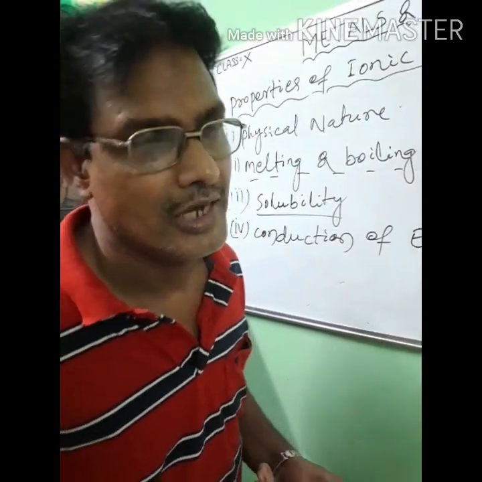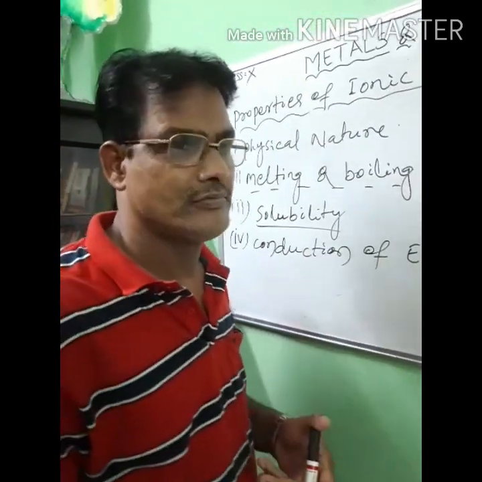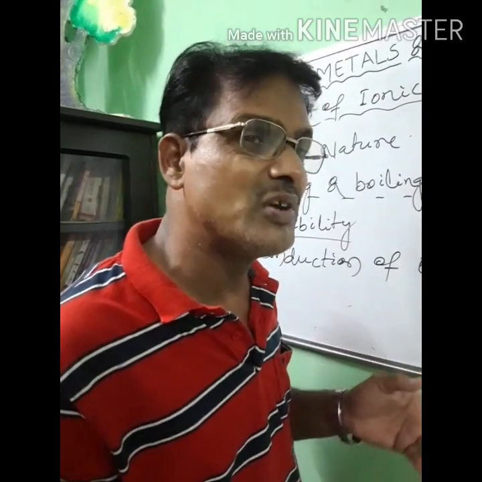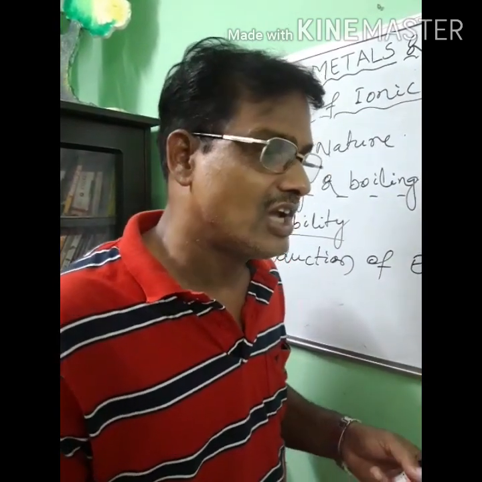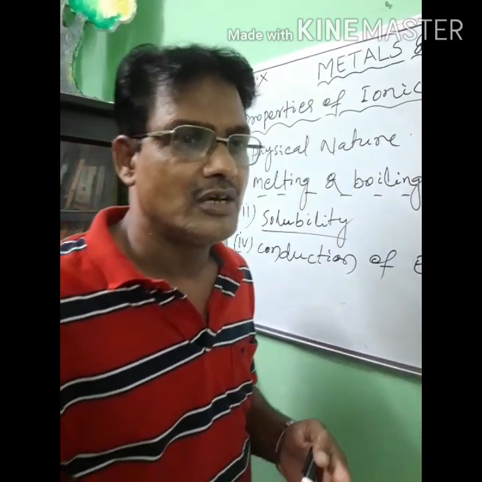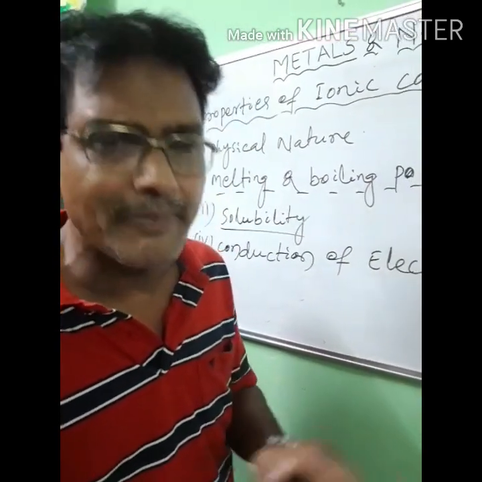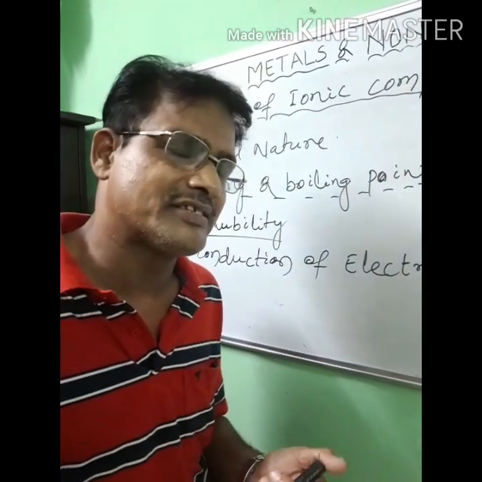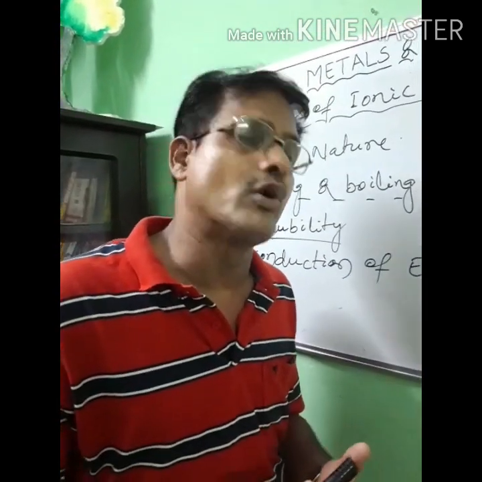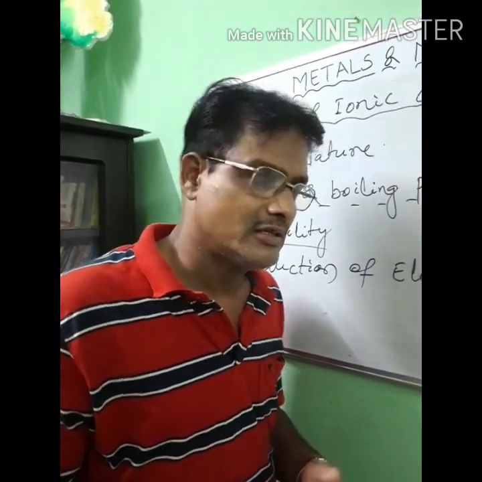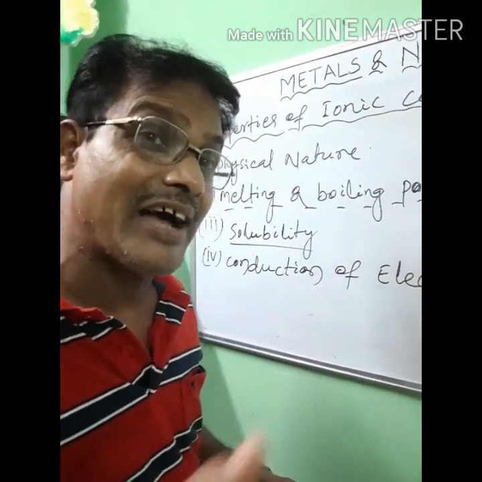Why? A solution of an ionic compound in water contains ions which move to opposite electrodes. That means positive ions move towards the negative electrode, that is the cathode, and negative ions move towards the positive electrode, that is the anode, when electricity is passed through it. Clear?